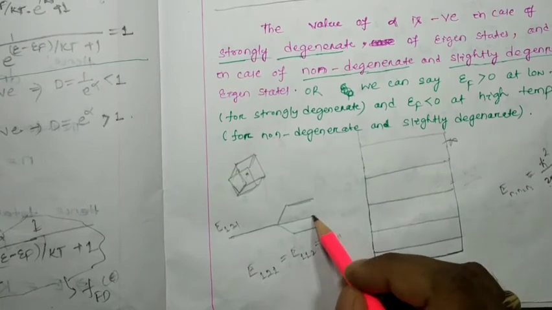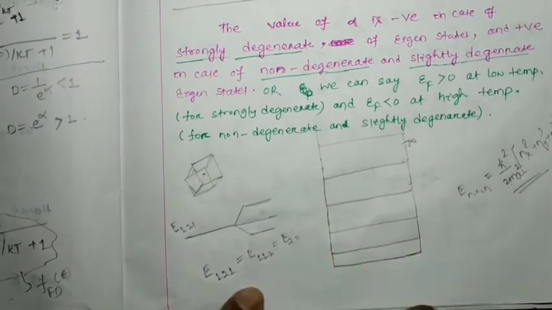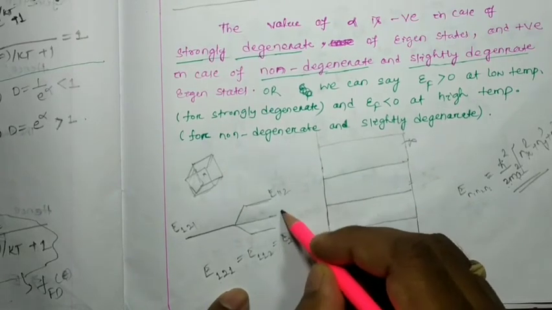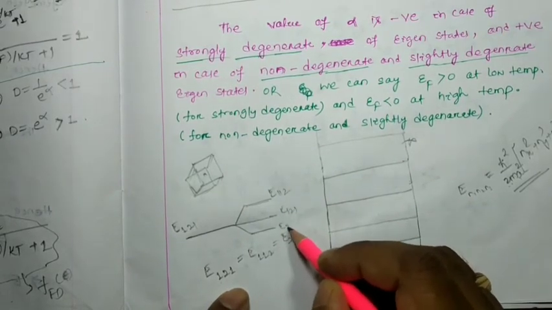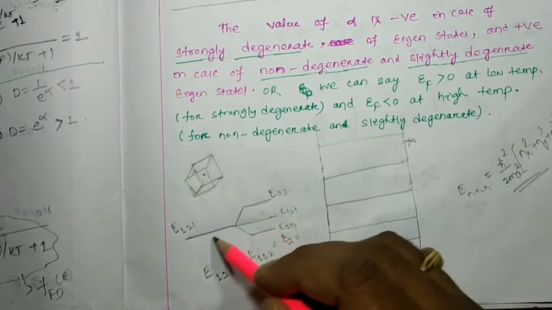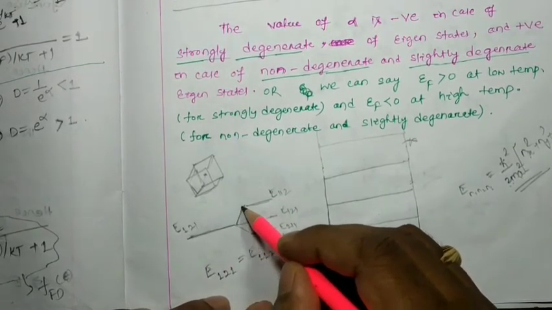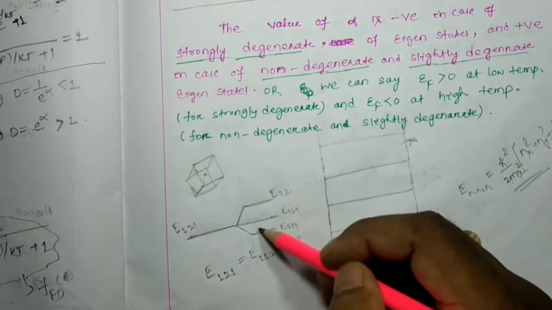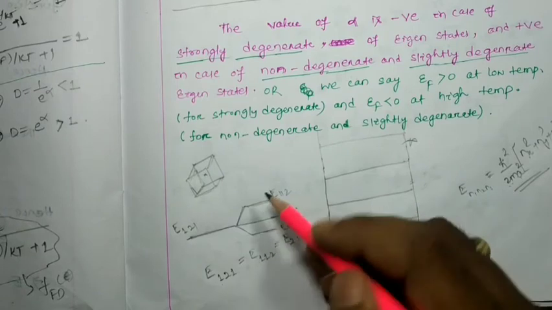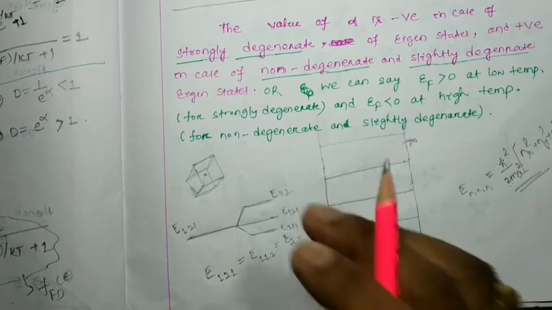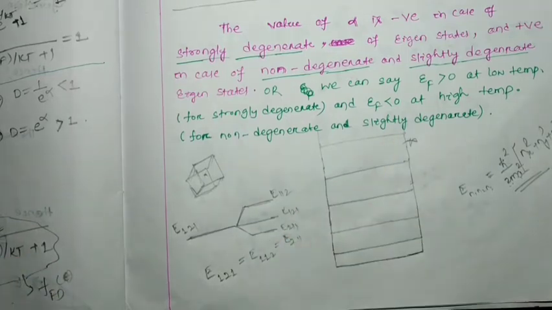That means it can be E112, E121, E211, like that. Different energy states but the same energy value. So this is the concept behind degeneracy, which we discussed at that time.